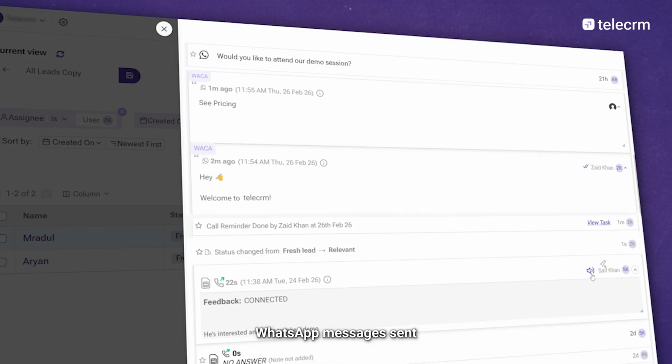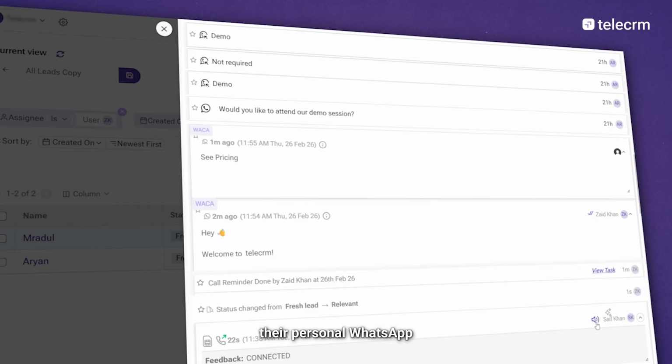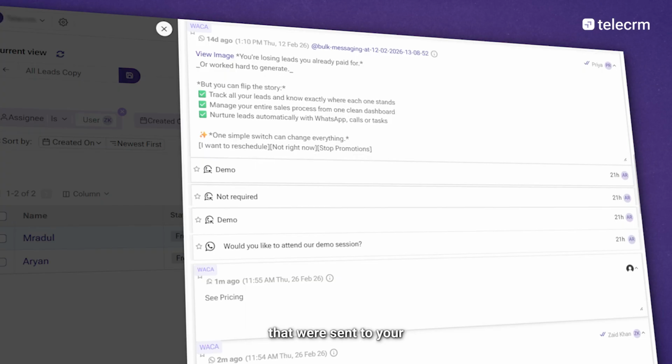You can also track WhatsApp messages sent by your sales reps from their personal WhatsApp. And even the responses of the leads are captured in a structured timeline. All drip marketing messages that were sent to your clients are also recorded in the history section.